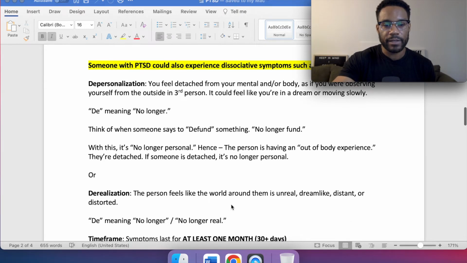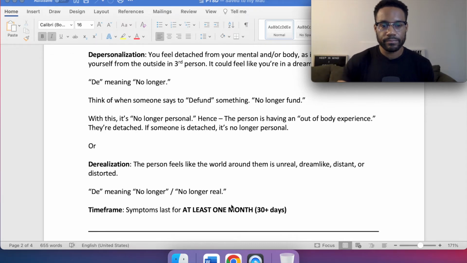Or they can experience something called derealization. The person feels like the world around them is unreal, dreamlike, distant, or distorted. So again, de meaning no longer, and then realization, we could just look at it as real. No longer real.